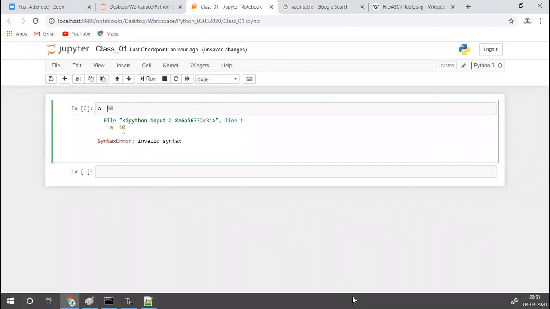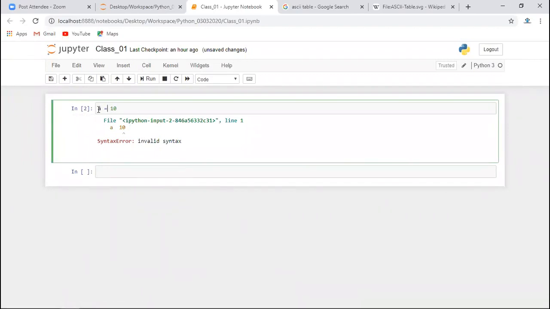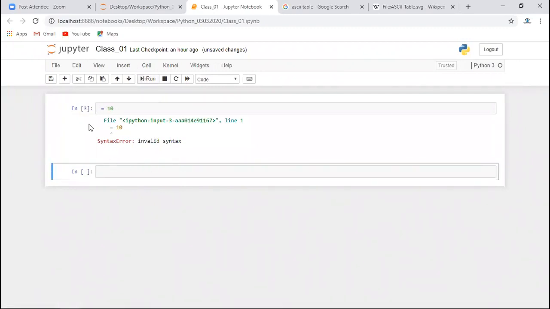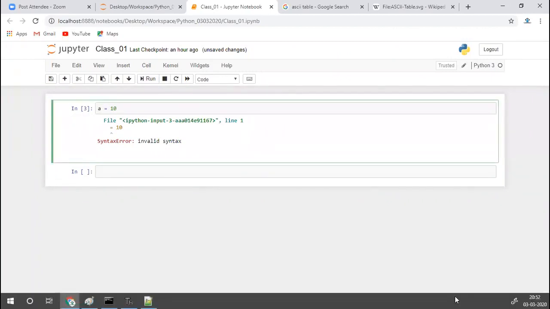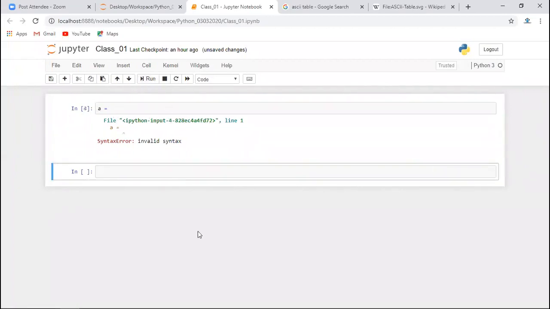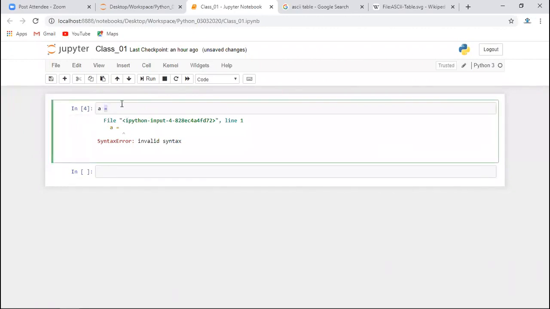Now syntax error means that if you are creating any object and you want to assign it to a variable, then you have to write this assignment operator. Let's say if you write this assignment operator and you do not write this variable, in that case it will give you a syntax error. Let's say if you write a equal to, and you do not write this object, then it will give you the syntax error, right? So what does this syntax error tell? If you are trying to assign some new object to a variable, then it should have one variable, it should have this assignment operator, and it should have some object. All these three things are defined.